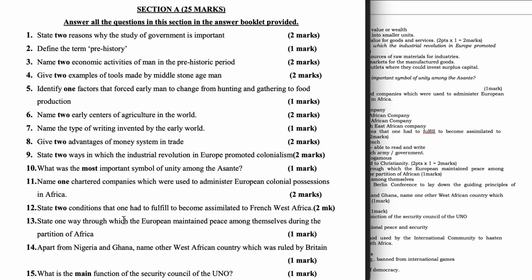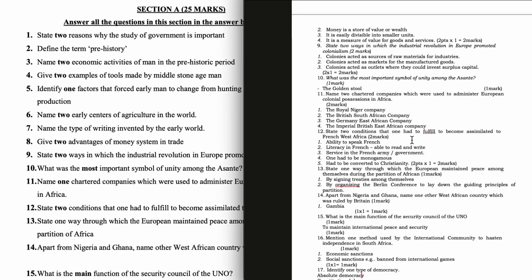State 2 conditions that one had to fulfill to become assimilated in French West Africa. Ability to speak French, literacy in French, that is able to read and write in French, service in the French army, or you give service to the French government. One had to be monogamous, had to be converted to Christianity.